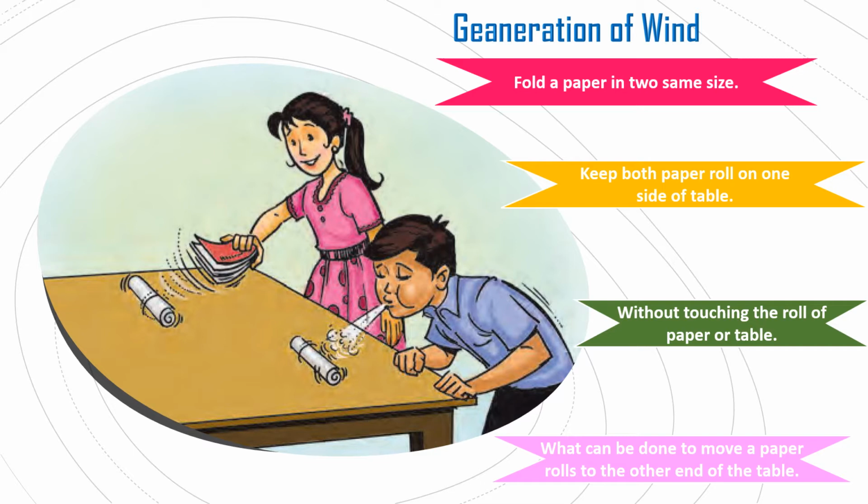When we blow air with the help of a pen or a book, the paper roll gets wind from all directions. Then the paper roll can easily reach the other side of the table. It is much faster than the other method.